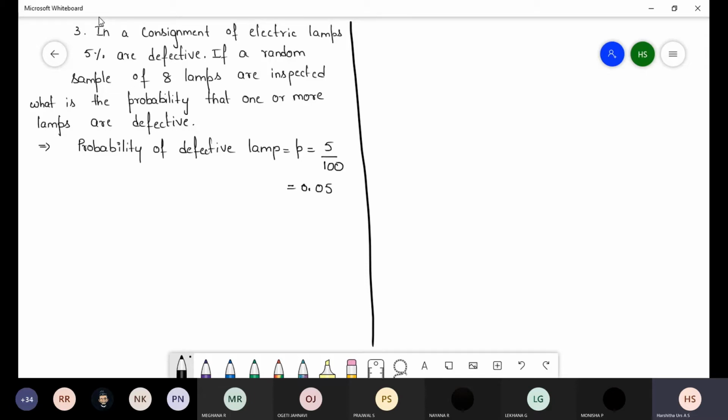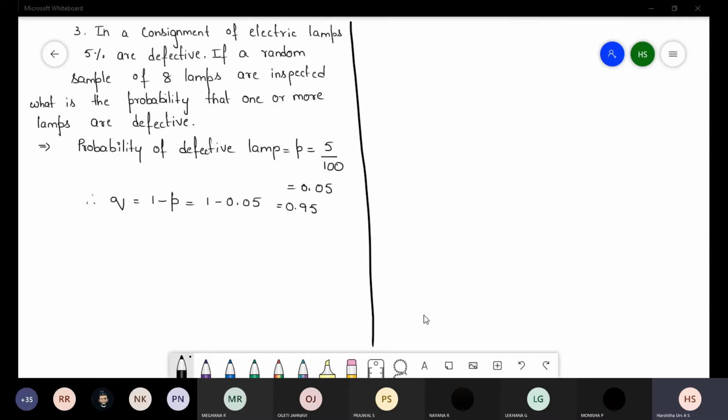This is our P. Now we have to find Q. Q is equal to 1 minus P, so 1 minus 0.05, we get 0.95.